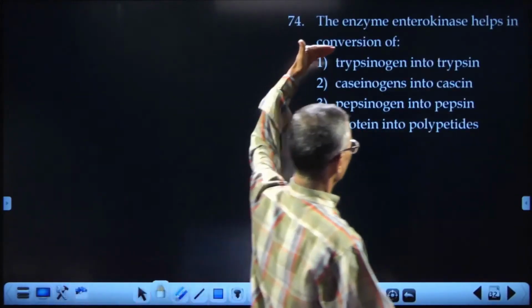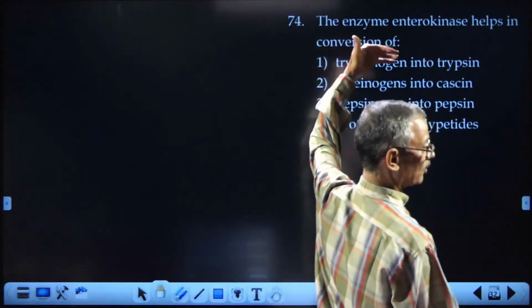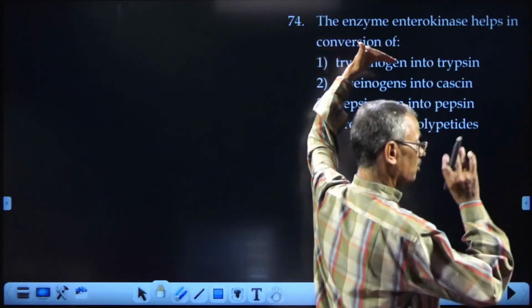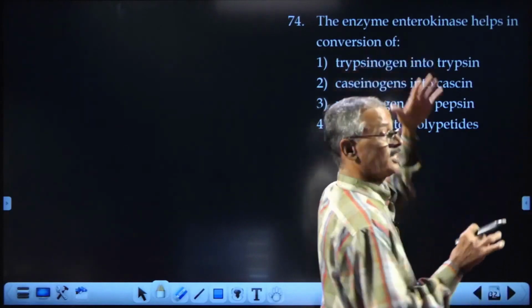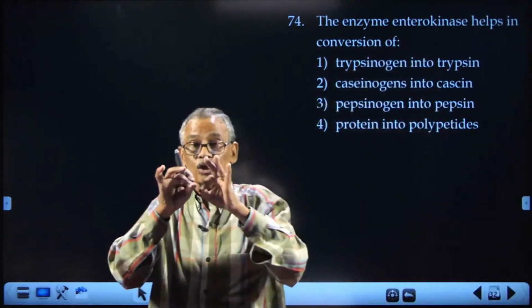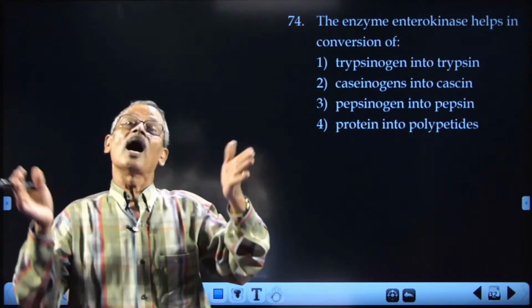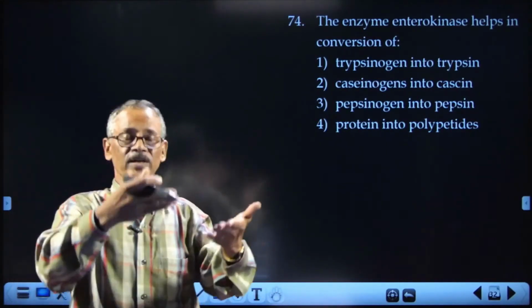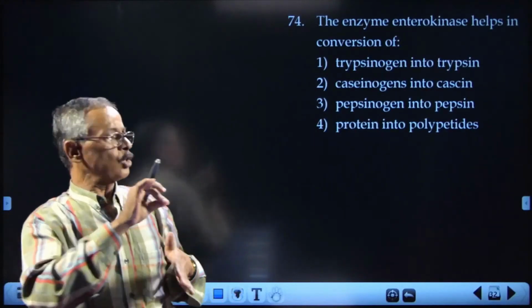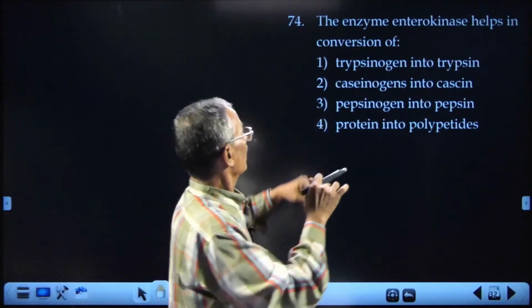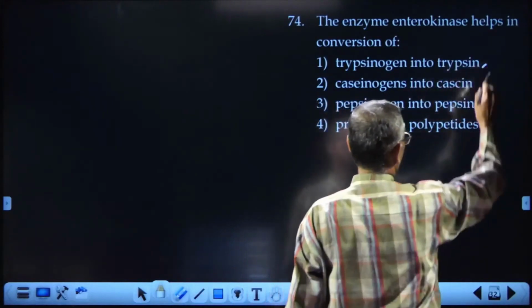The enzyme enterokinase is a part of the succus entericus, which is responsible for the activity. It is the enzyme that is not at all acting on any food substrate. It is acting only on another enzyme, activating it. Trypsinogen is converted into trypsin.